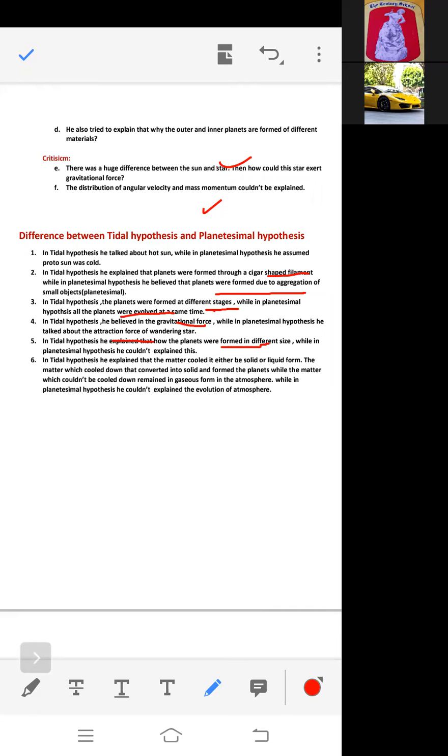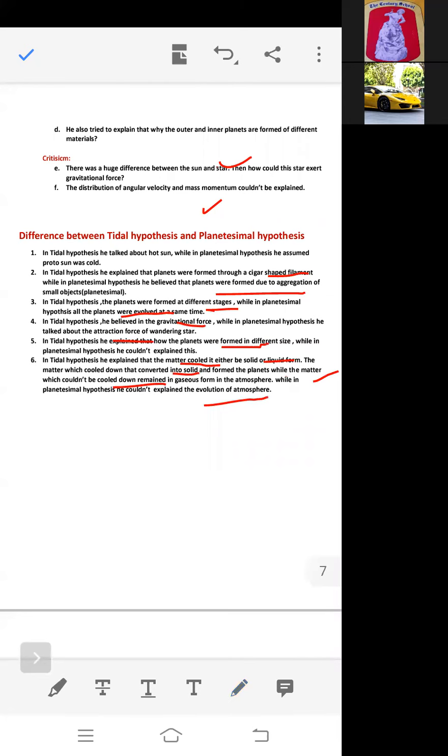Right? In the tidal hypothesis, he explained that the matter cooled and could be either in solid or liquid form. The matter which cooled down got solid form and formed the planets, while the matter which couldn't be cooled down remained in gaseous form. That's why inner planets are in solid form and the outer planets are in gaseous form. While in the planetesimal hypothesis, he couldn't explain the evolution of the atmosphere.